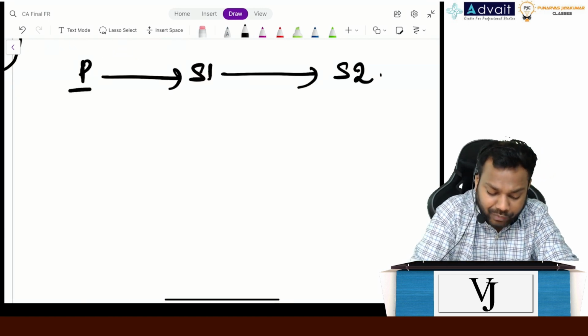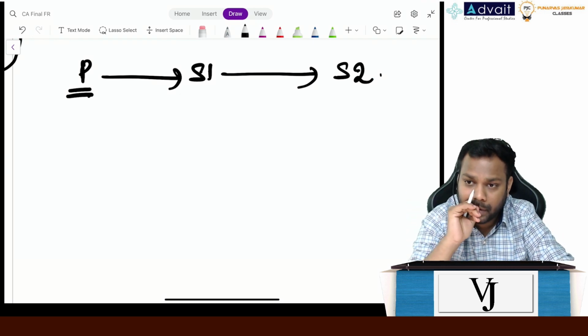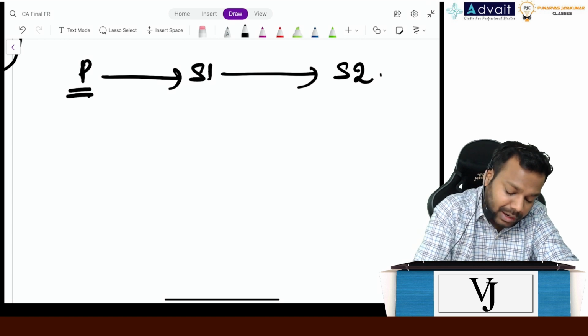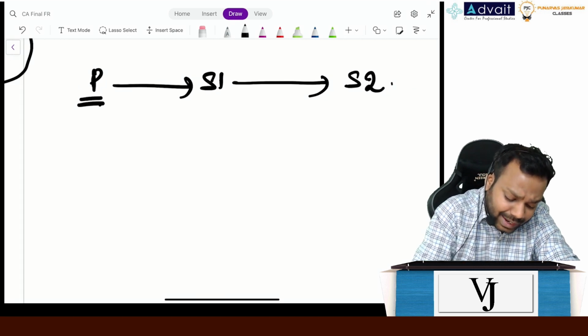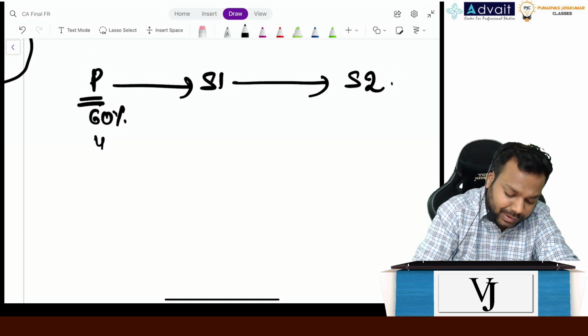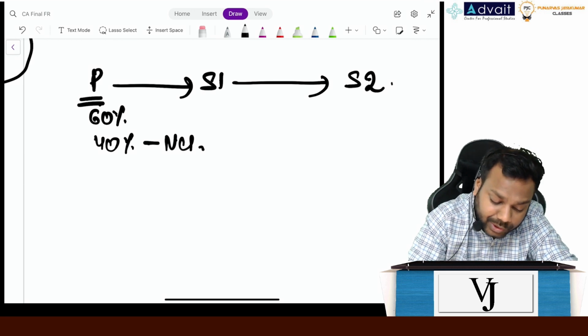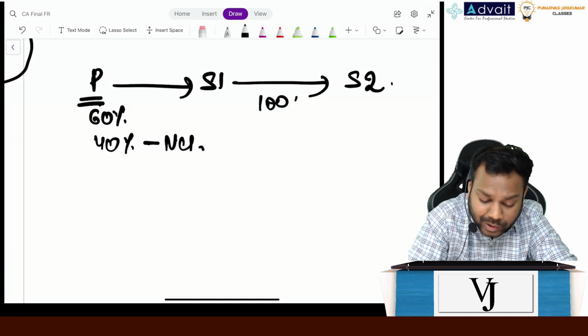So the parent will definitely show in its own books of account an investment in S1. Now, let's suppose the parent has 60% of S1. So 40% of S1 lies with NCI. Now let's suppose subsidiary 1 has 100% of S2.